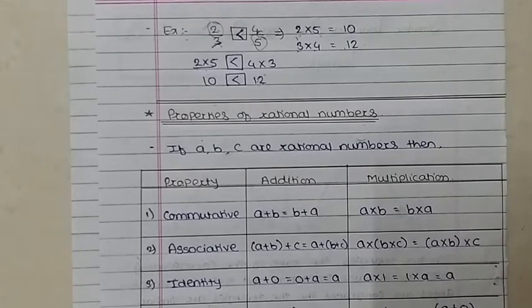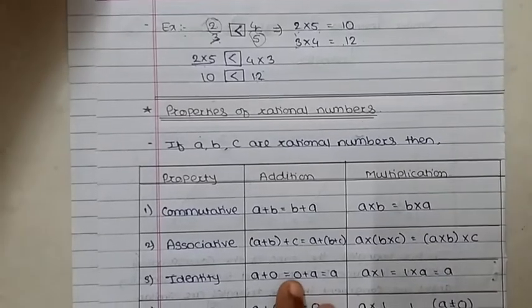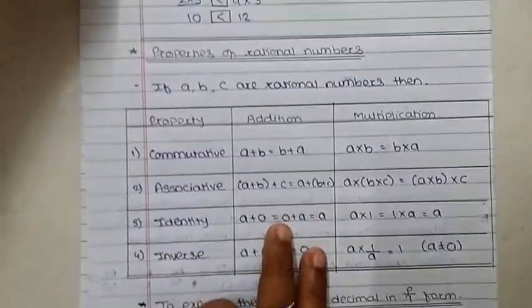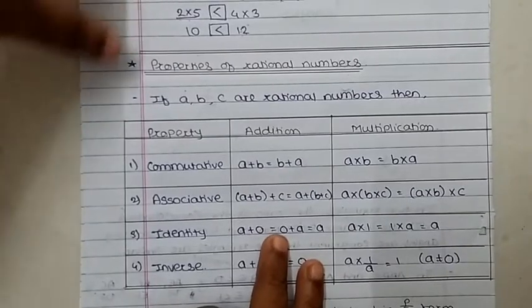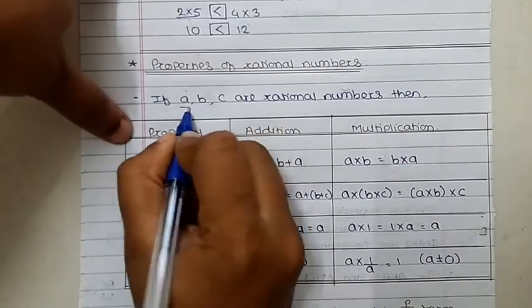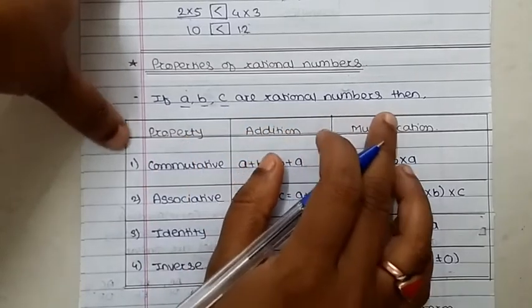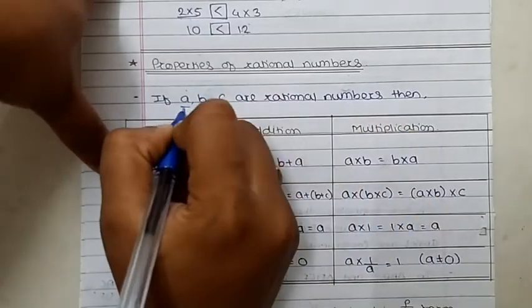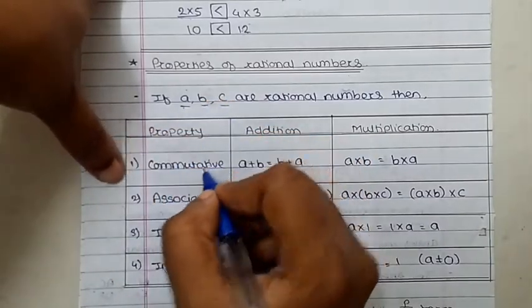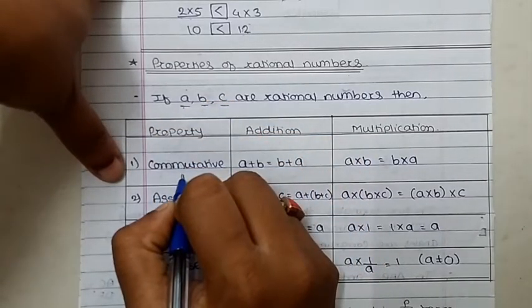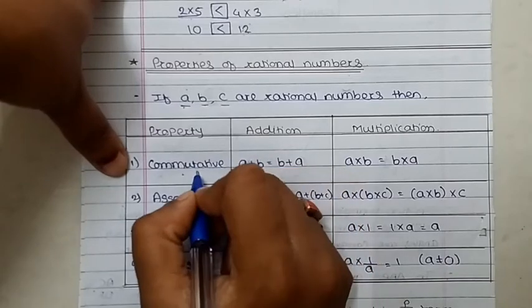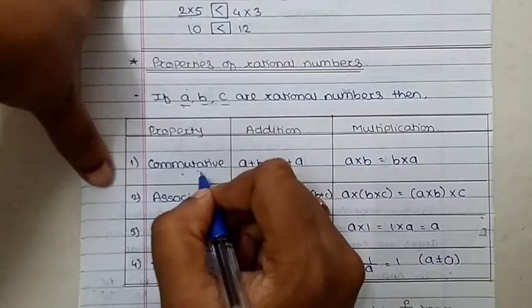So now we will discuss some properties of the rational numbers. What are the properties? Suppose a, b and c are rational numbers. Then the first property is the commutative property.